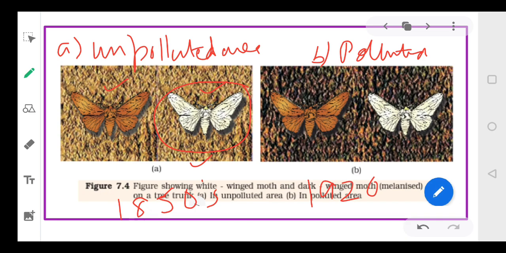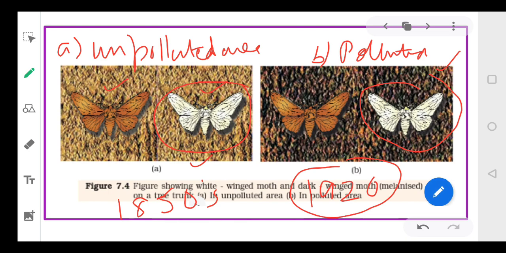Clear? But as the area became polluted in the 1920s because of industrialization, the tree trunks became dark in color. And because they became dark in color, the white color could easily be spotted on the tree trunks. तो जो ये white color की moth है बहुत आसानी से tree trunks पे predators को दिख जाती थी. Clear?